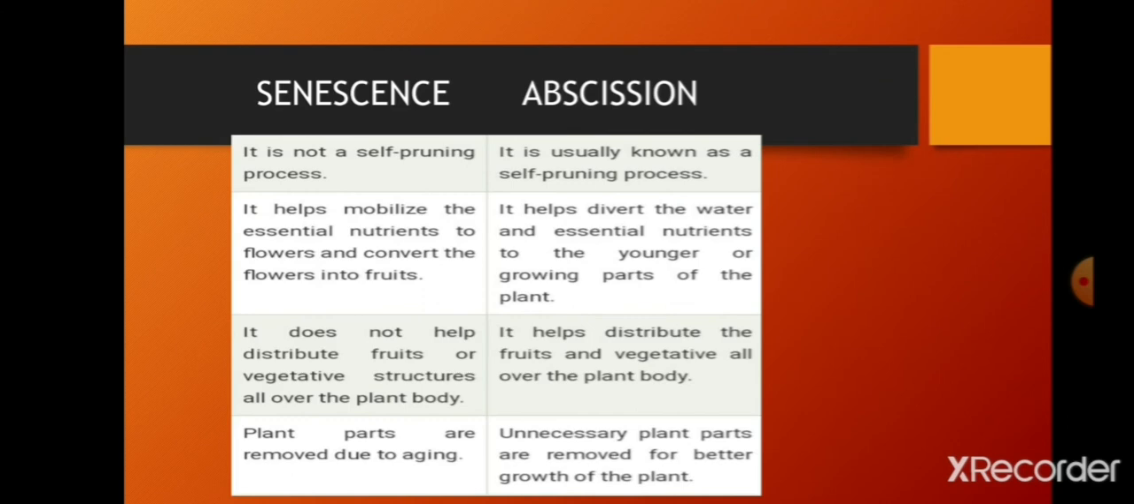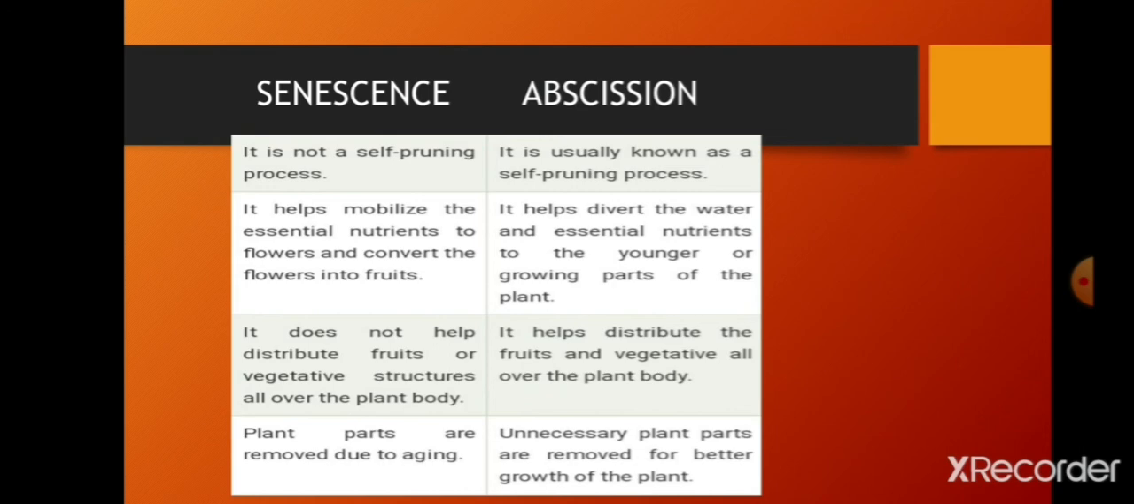Senescence is not a self-pruning process. Abscission is a self-pruning process. It helps mobilize the essential nutrients to flowers and convert flowers into fruits. It helps to divert the water and essential nutrients to the younger and growing parts of the plant. It helps to distribute the fruits and vegetative structures all over the plant body.